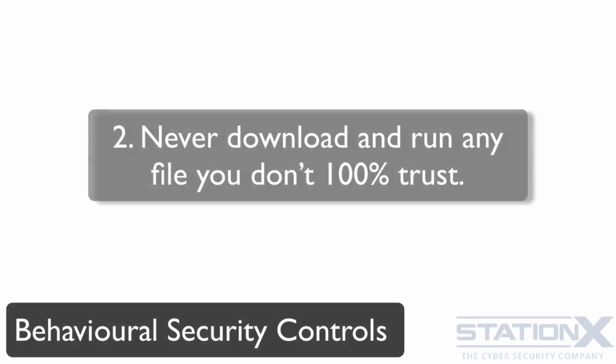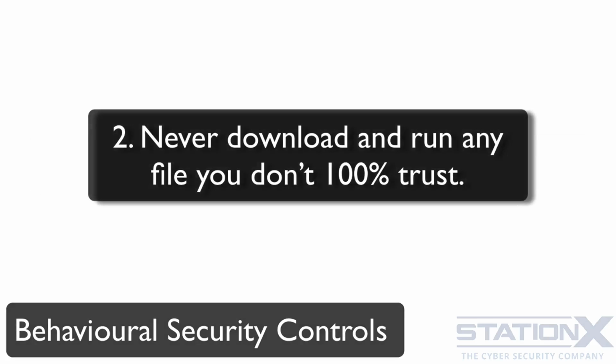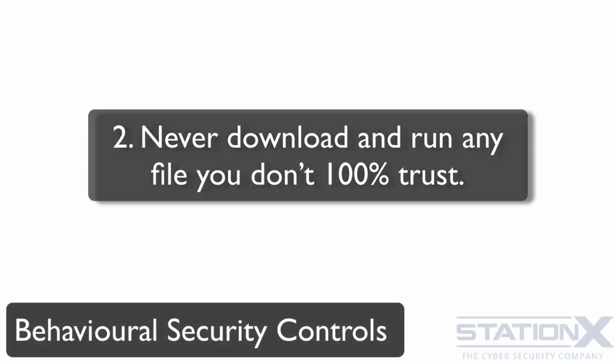Next is never download and run any file you don't 100% trust, especially not if you've been sent it via a link or via an attachment from an email that you did not expect. All email attachments should be considered suspicious and should be put through some technical security controls that we'll detail later. So don't run attachments and files that you don't 100% trust.